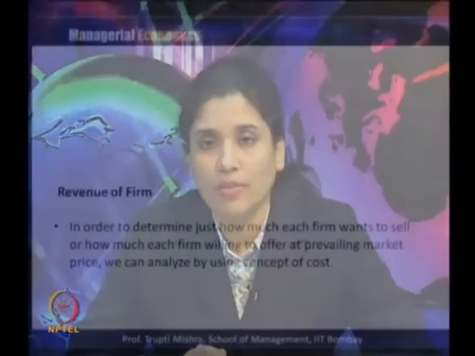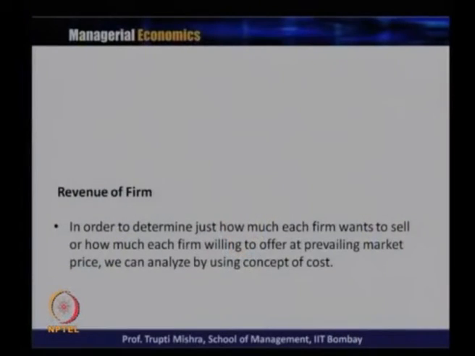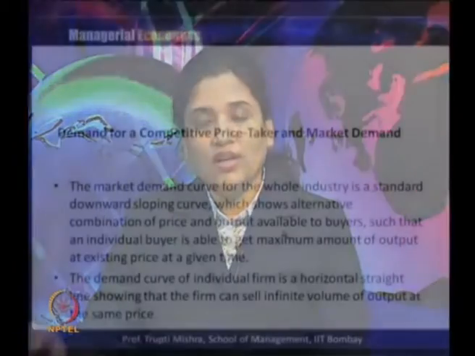So, in order to determine just how much each firm wants to sell, or how much each firm is willing to offer at the prevailing market price, we can analyze using the concept of cost. How much the firm is willing to sell can be decided on the basis of the cost function and the prevailing price. So, we will analyze that by using the concept of cost. Then the market demand curve for the whole industry.